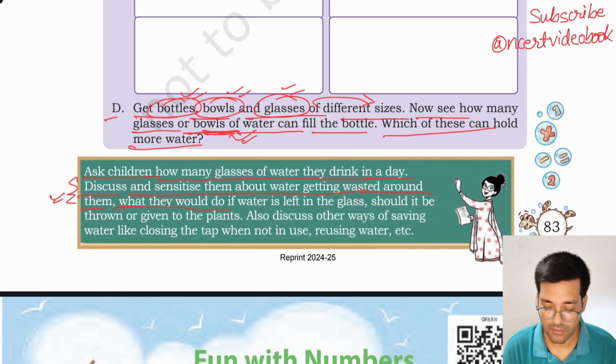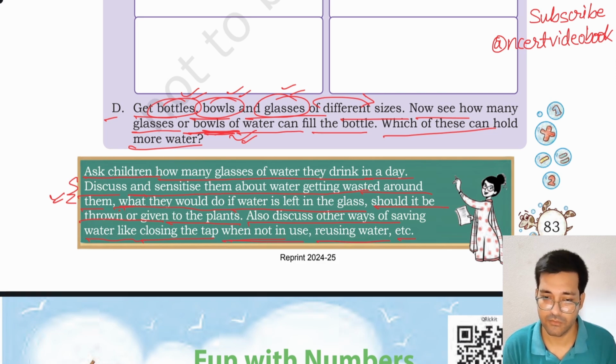What would they do if water is left in the glass? If water is left in the glass, what should you do? Should it be thrown or given to a plant? Okay, instead of wasting water, that is quite good, you can give it to plants rather than just pouring it into the basin. Also discuss other ways of saving water like closing the tap when not in use, reusing water.